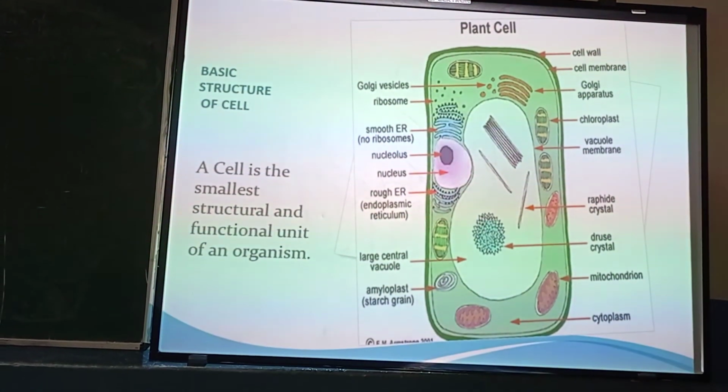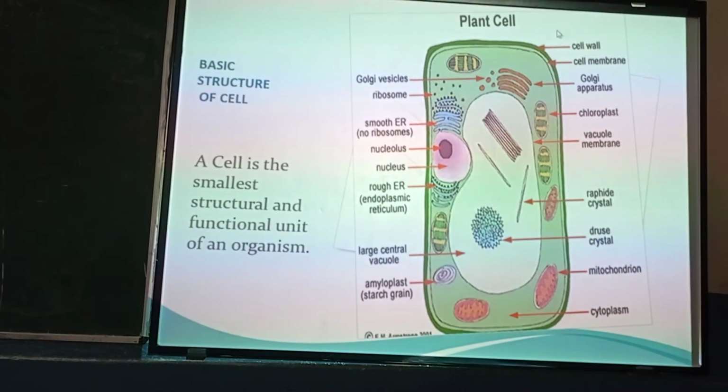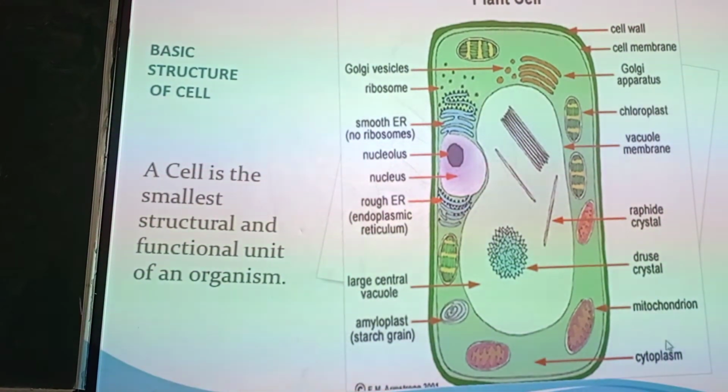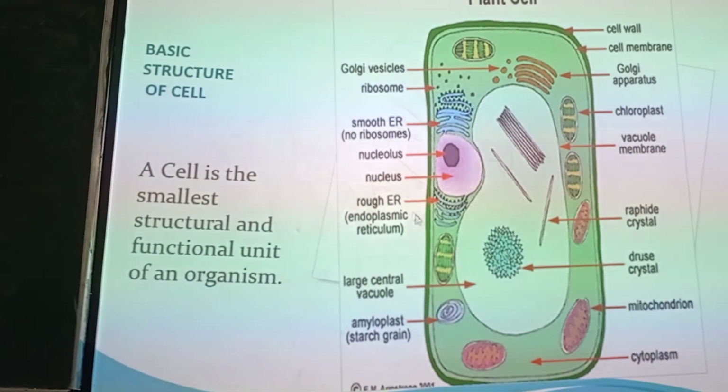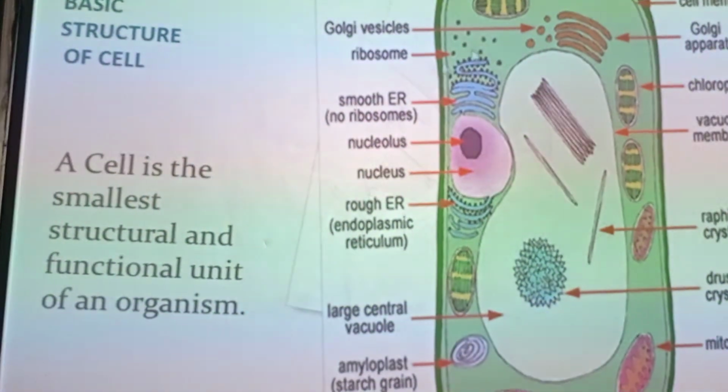Now, as you can see in this picture, it is a detailed structure of a cell, and there are certain labelings in the cell which are showing the various organelles of the cell.